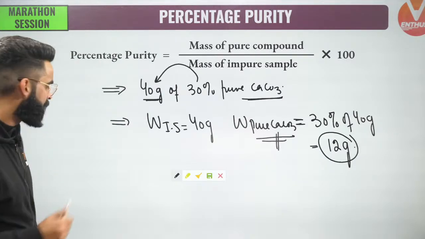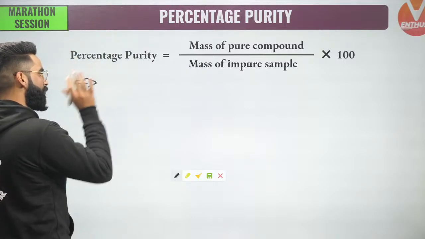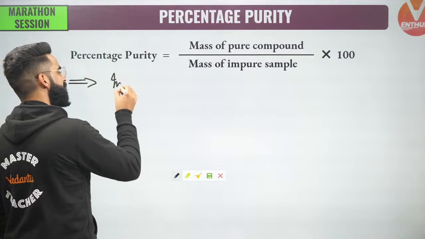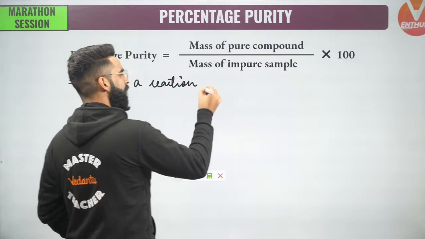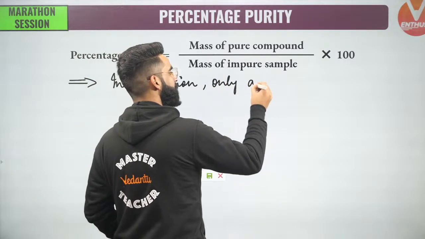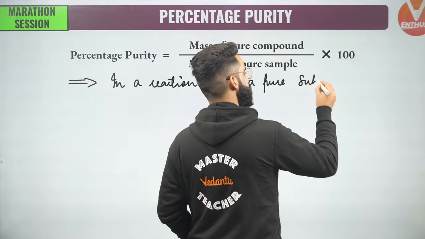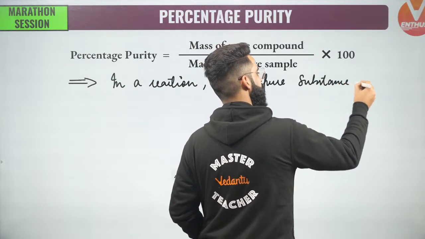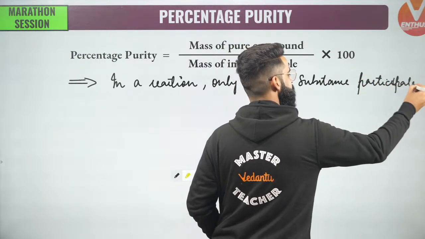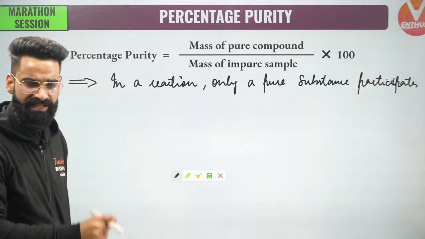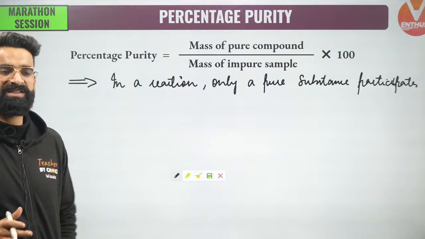Now guys, remember a few important things. I'm writing one important statement right here, then only I can move to the questions. In a chemical reaction, only a pure substance participates. Impurities never participate in the reaction. It is only the pure substance which participates in a chemical reaction. Impurities are never going to participate in a chemical reaction.